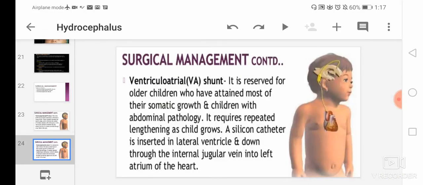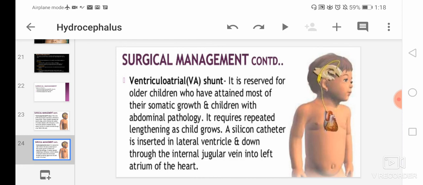Then second is the ventriculoatrial shunt, that is VA shunt. It is reserved for older children who have attained most of their somatic growth and children with abdominal pathology, and it requires repeated lengthening as the child grows. A silicone catheter is inserted in the lateral ventricles of the brain and down through the internal jugular vein into the atrium of the heart.